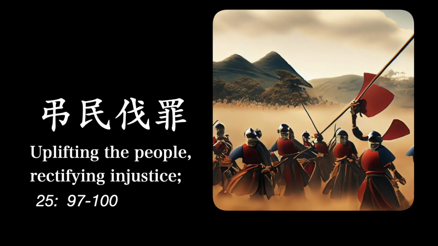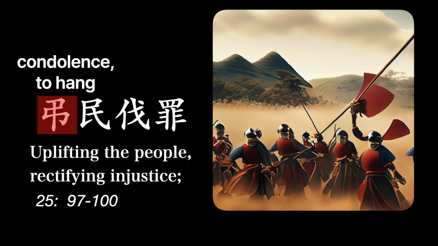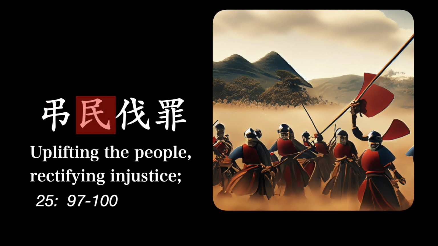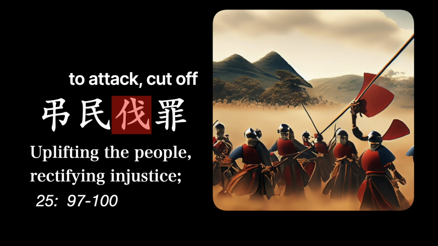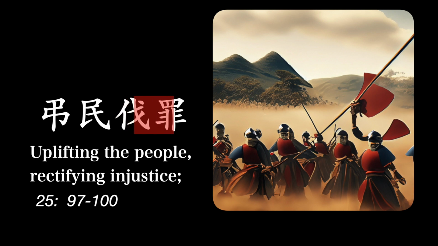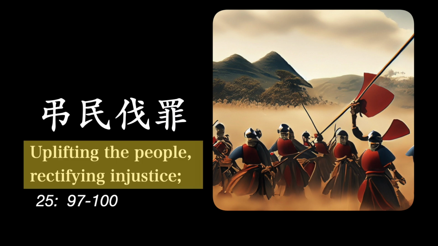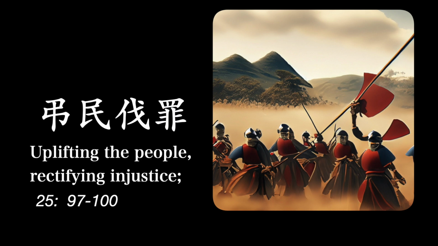Let's look at line 25, character by character. The first character here means condolence, or it could even mean to hang, as in the capital punishment. The next means people. It's a widely used character in important words such as citizen or democracy. The third character means to attack or cut off. The last one here means crime or sin. The translation reads, uplifting the people, rectifying injustice.